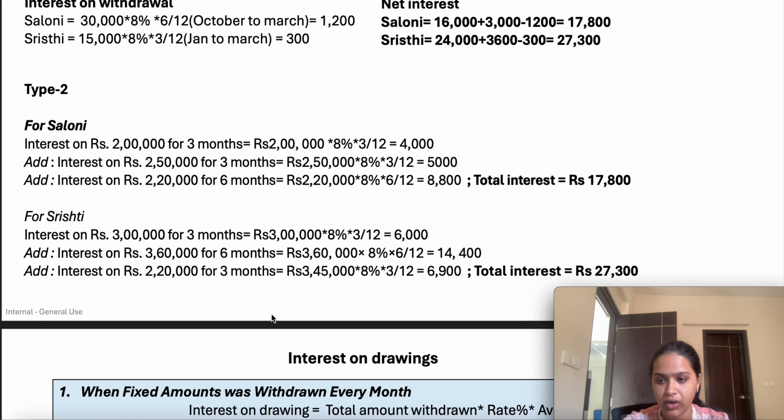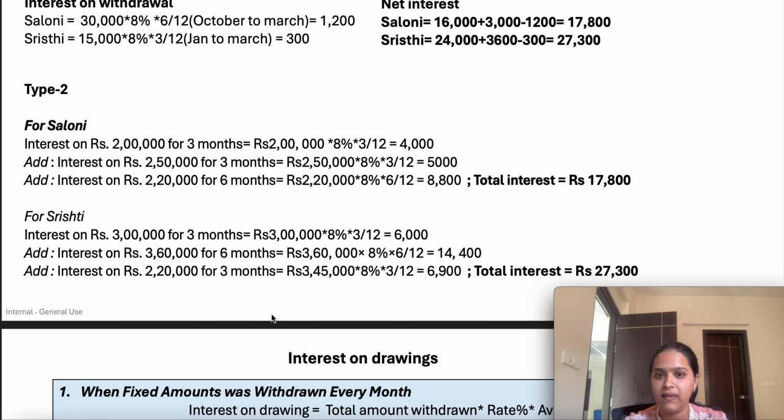In the case of the withdrawal, it's up to you. Either on the opening balance we will compute the interest for the opening year, or whatever the additional capital we have contributed, we consider from the date of addition or additional contribution till 31st March, and we can reduce the interest on capital till it remains withdrawn.